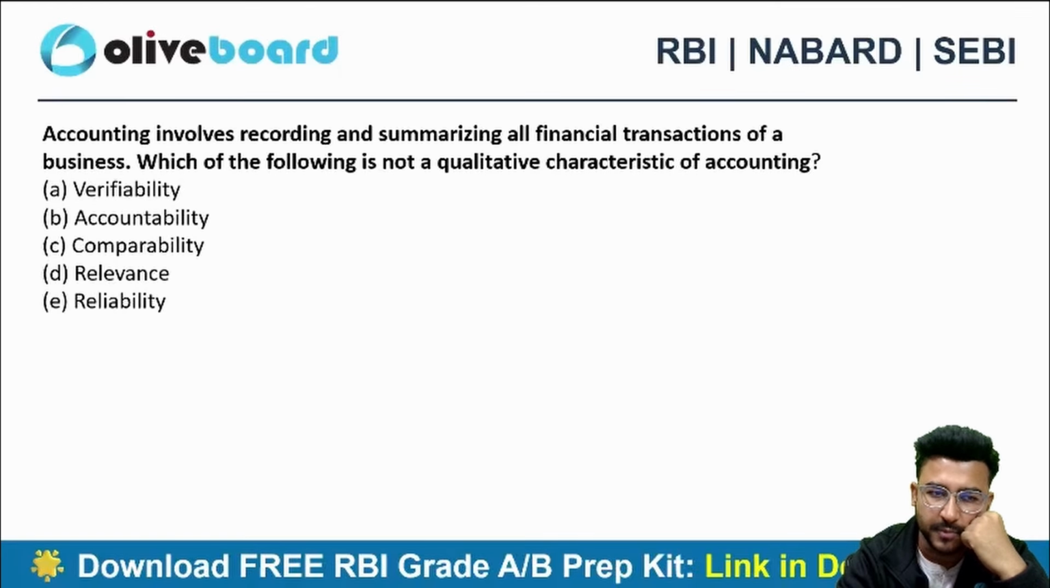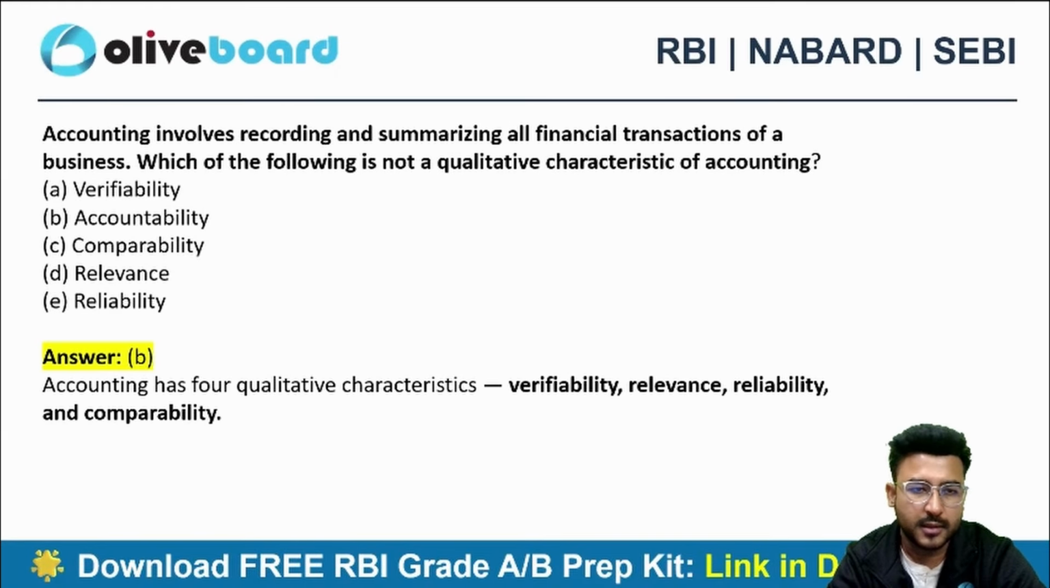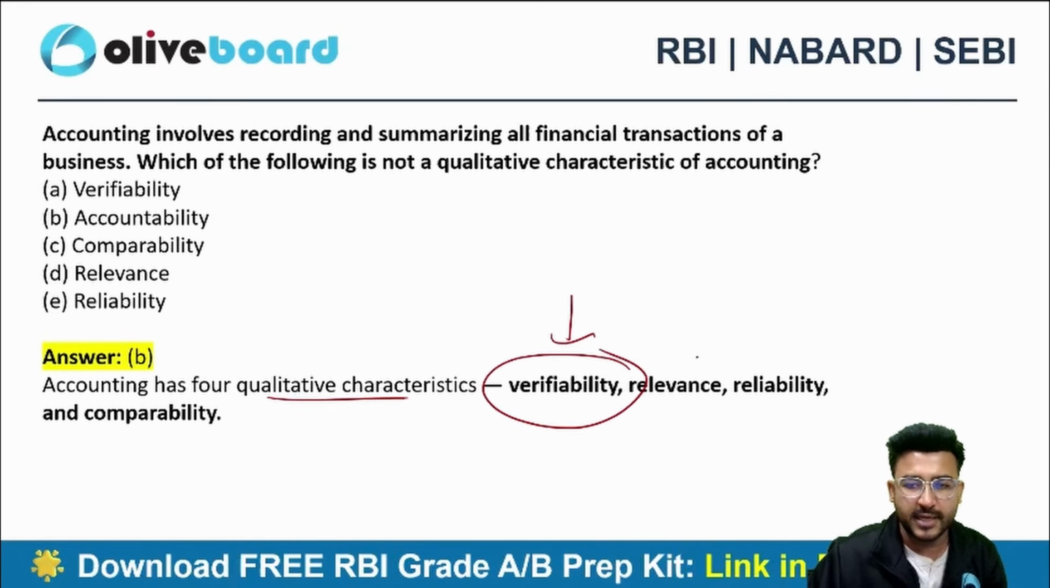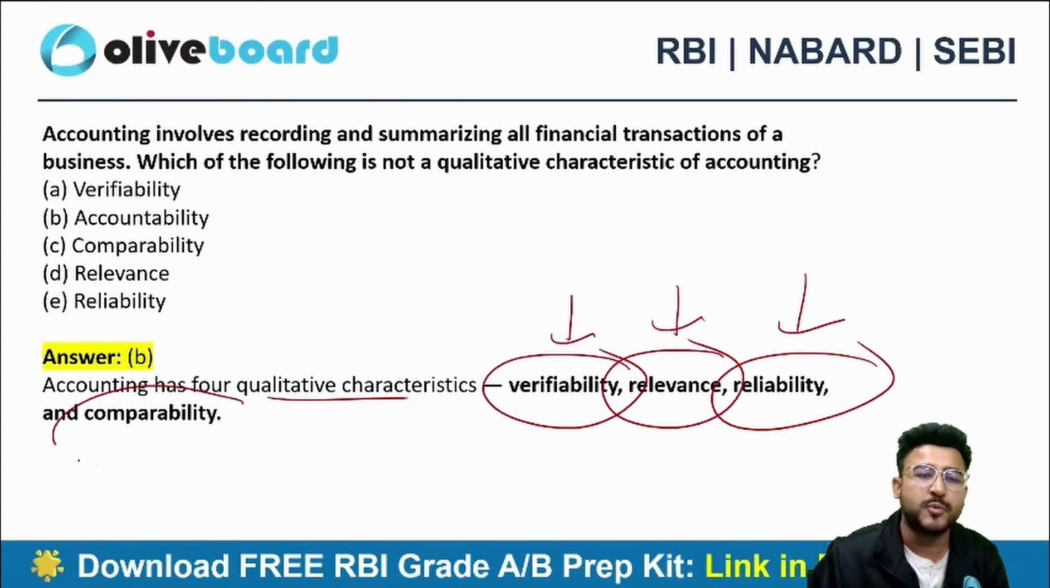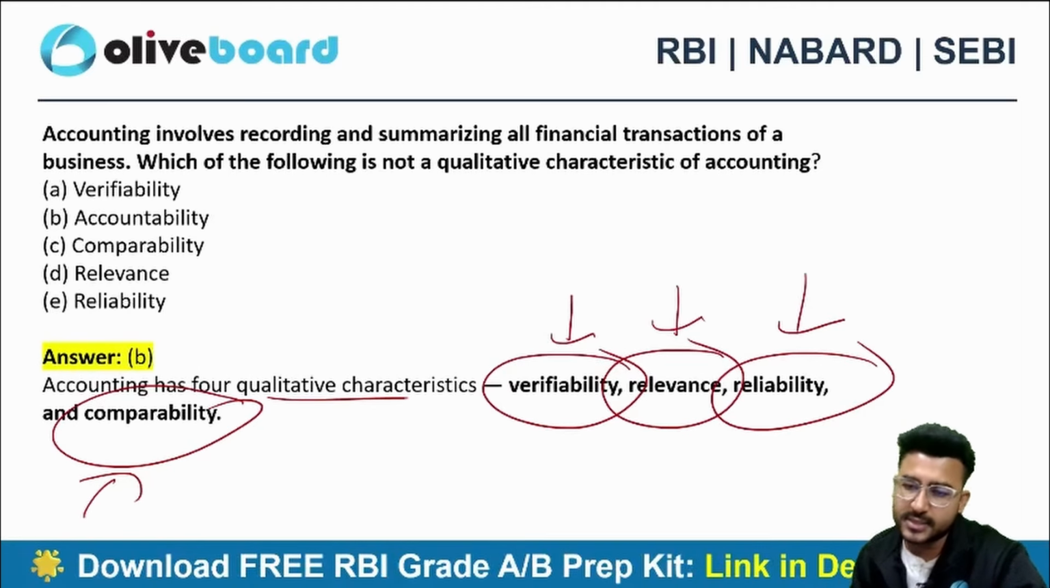Nancy Jayata, option B, okay. What about others? Oh, yes, option B is the correct choice, guys. Accountability is a different thing. If we talk about the qualitative characteristics of accounting, we can verify the data. The data should be relevant. The data should be reliable. It should be comparable. So these are the four qualitative characteristics of your accounting.